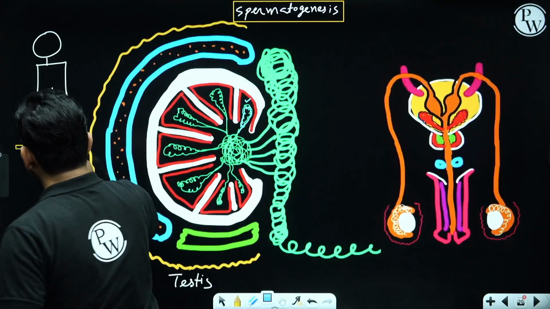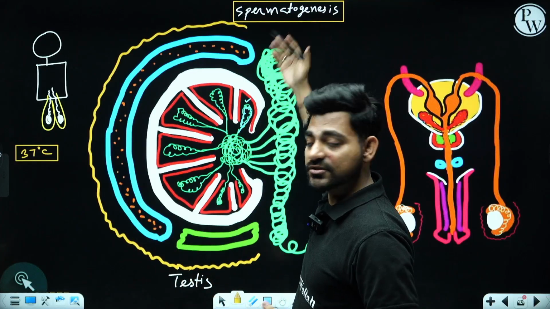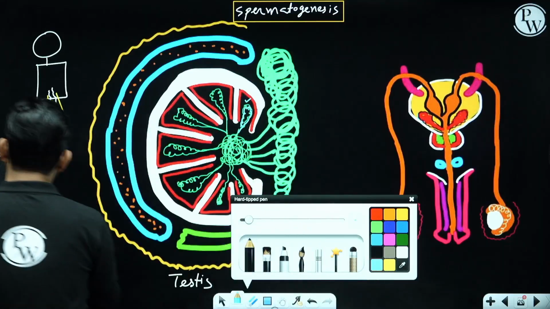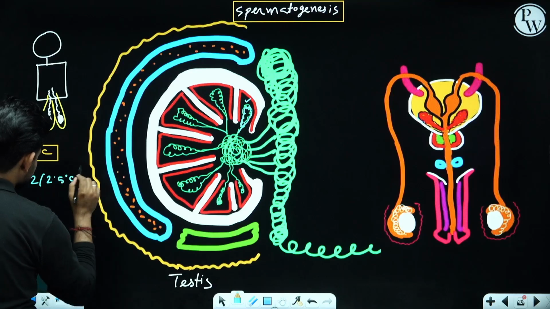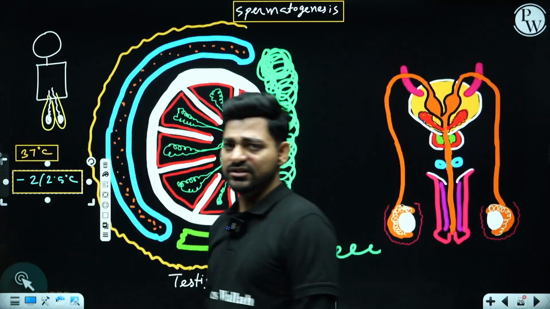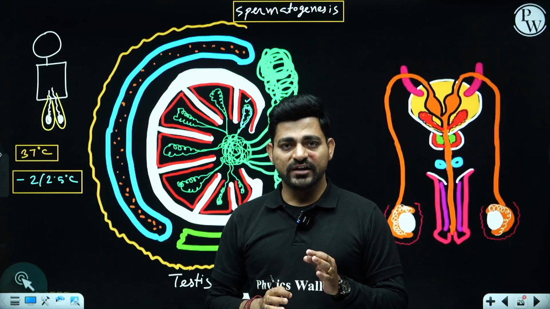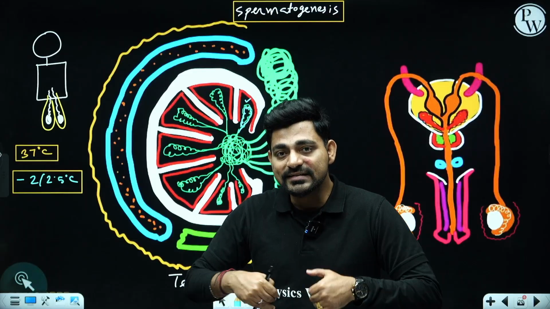But this is not optimum for the production of sperm or for the process of spermatogenesis. For that, we need 2 to 2.5 degrees Celsius lower compared to our body temperature. So basically for sperm production, we need 34 to 35 degrees Celsius, which is not possible inside our abdomen.